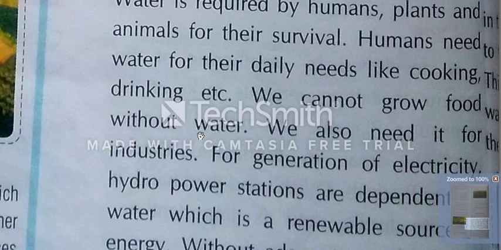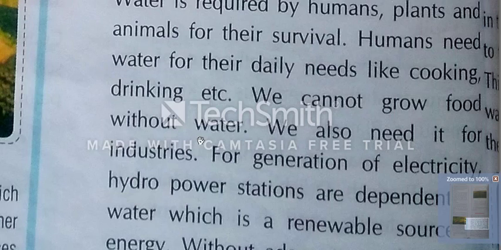We use the water in many ways. We cannot grow food without water. It is also a condition. Without water, food is not possible. Okay, food cannot be grown. We also need it for industries. For production, we need the industries, and for industries, we need the water.